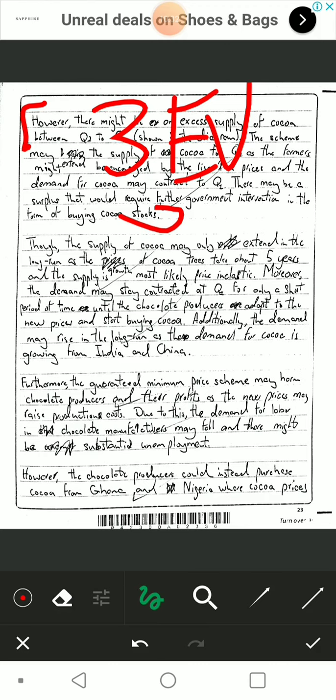Okay, I know my second one is starting with though. This is not evaluation, you see. This is not evaluation. I'll tell you exactly what's happening here. The point is starting with though. Look at the point. Though the supply of cocoa may only extend in the long run, as the growth of cocoa trees takes about 5 years, and the supply is most likely price inelastic.